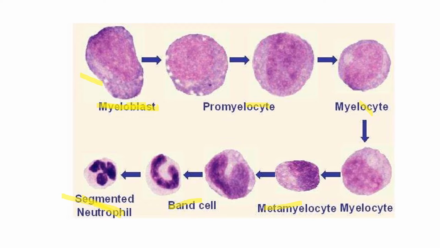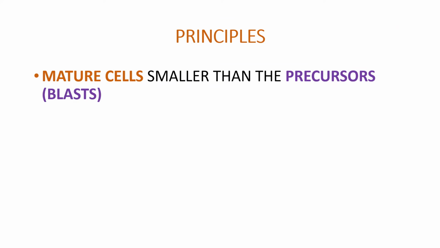That is, if you take an RBC for example, an RBC will be smaller than an erythroblast. So a myeloid progenitor cell will give rise to an erythroblast, and the erythroblast will go through several phases similar to this, and ultimately that will give rise to an RBC. So the precursor cells are usually bigger than the mature cells. So the blast is bigger than the neutrophil. So one principle to notice here: the mature cells are smaller than the precursor. So the blasts are big cells.